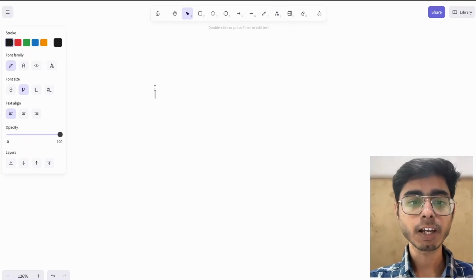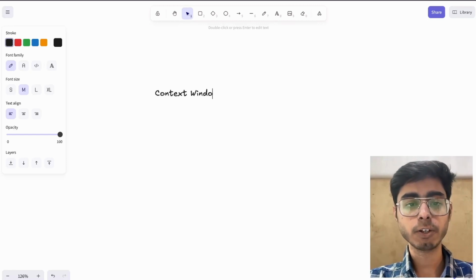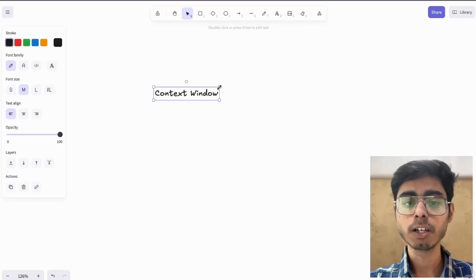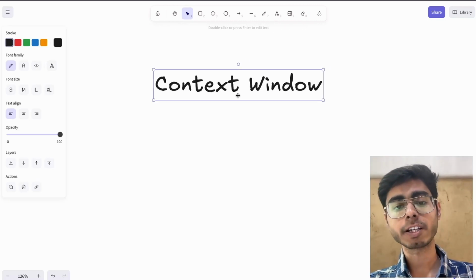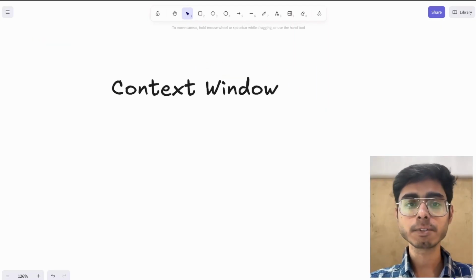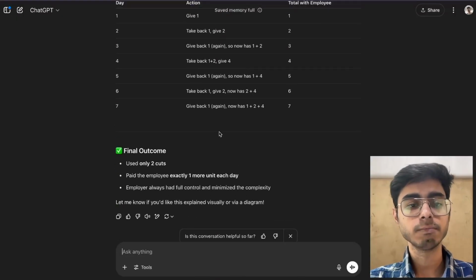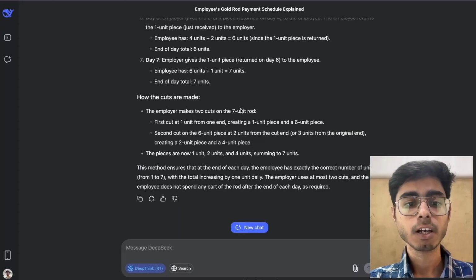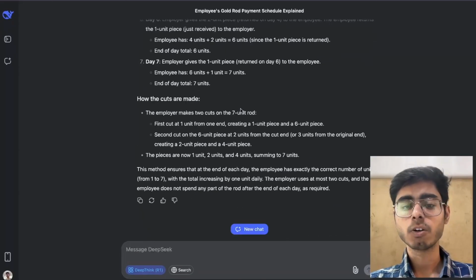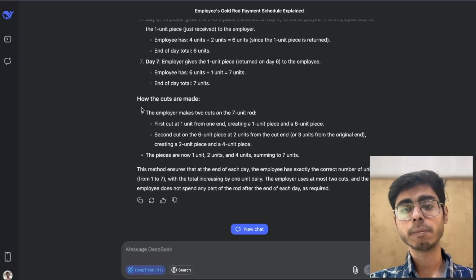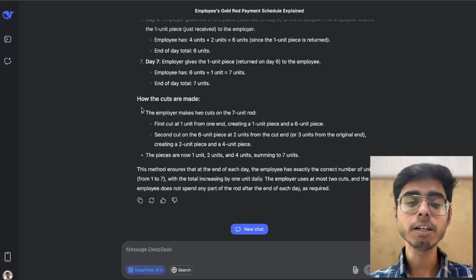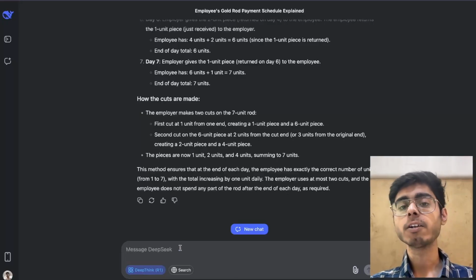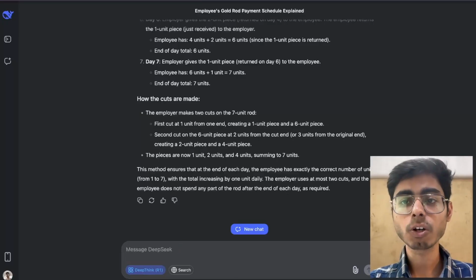So the next thing that we have is the context window. This is the next term that we need to learn. All of the LLMs that you see over here, like ChatGPT or DeepSeek R1 or any model, whether the free models or the premium models, have some limit on the input that you can provide to them. That is called the context window.